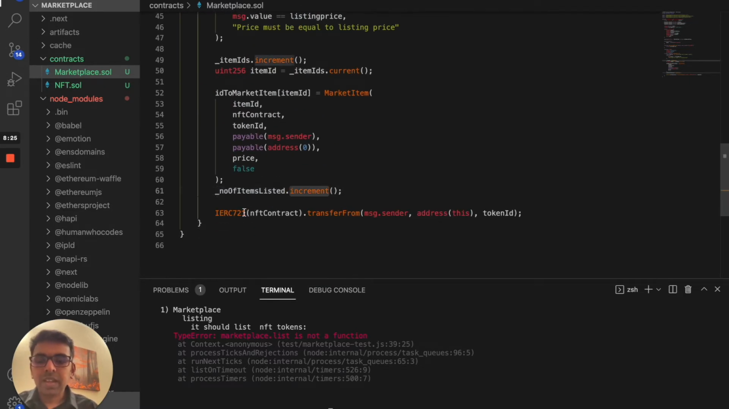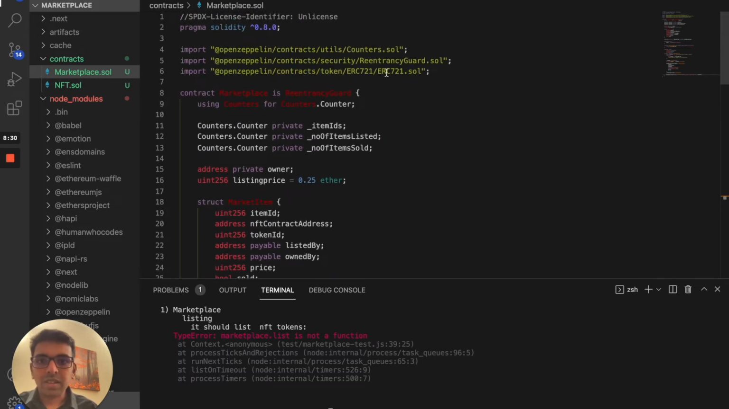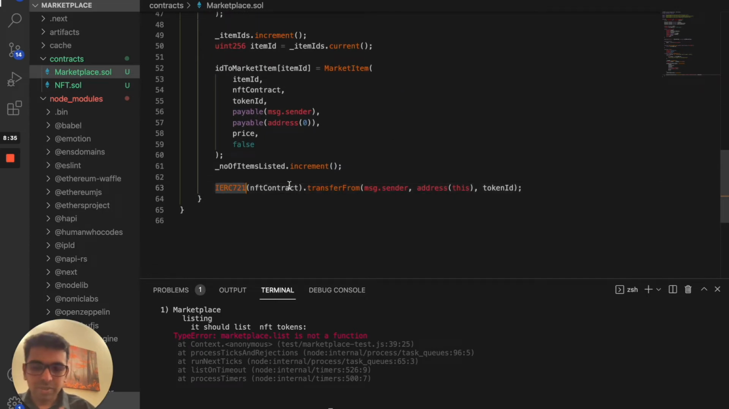The last thing we did is, if you remember, we are extending something called ERC721. We are going to use the IERC721 interface, which is part of the OpenZeppelin contracts, to move that NFT from the owner to the marketplace. That's what we did here. We pass the token ID, then this address, which means the marketplace address, and then msg.sender, because you listed the item. So now you're authorizing the marketplace to do the transaction on your behalf. That's what we did in this code.